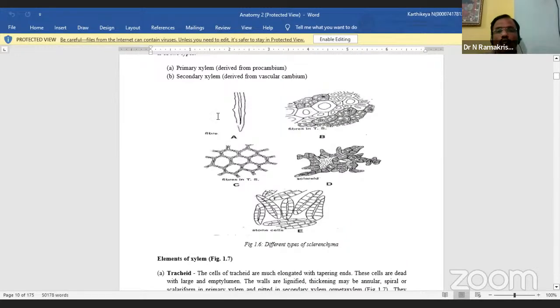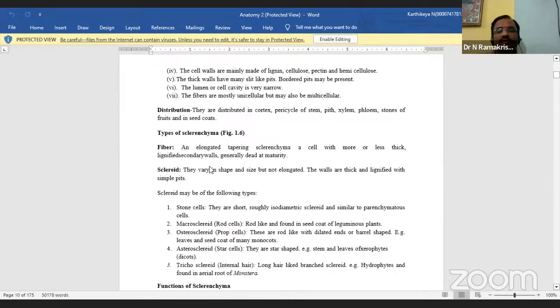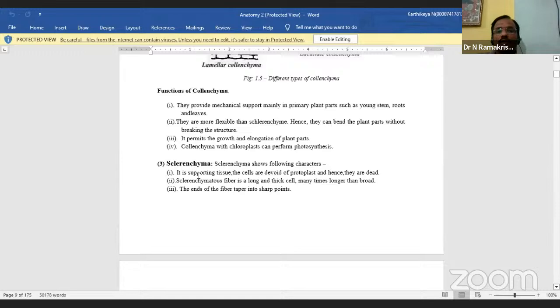What is the main definition of sclerenchyma? It is a supporting tissue. The cells are devoid of protoplast, hence they are dead cells. Stone cells and dead cells are there, so we call that sclerenchyma.